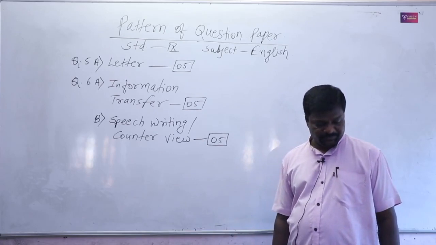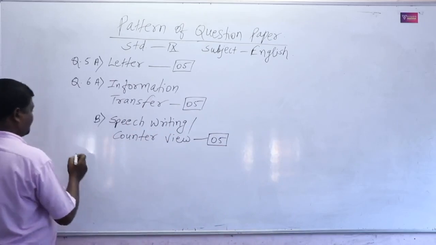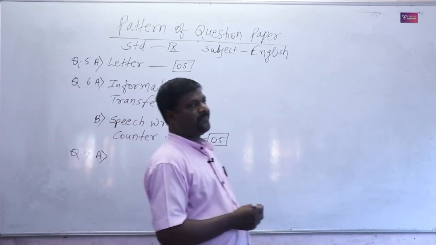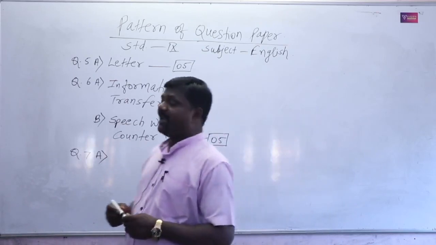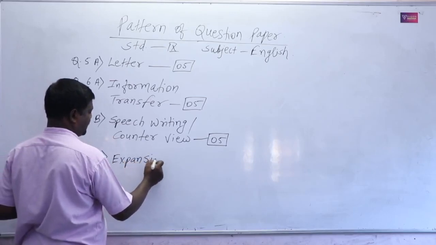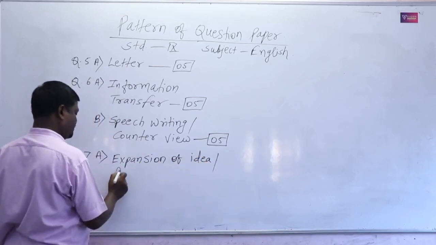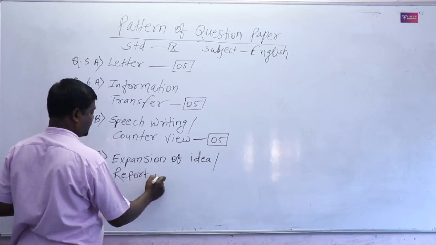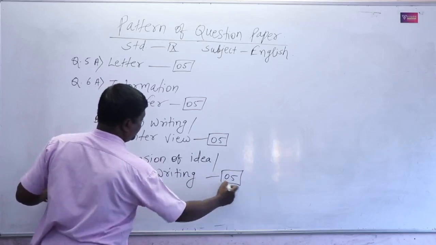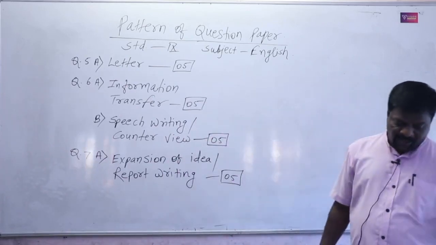And the next one, that is question number 7, A, and that is for expansion of idea or report writing.